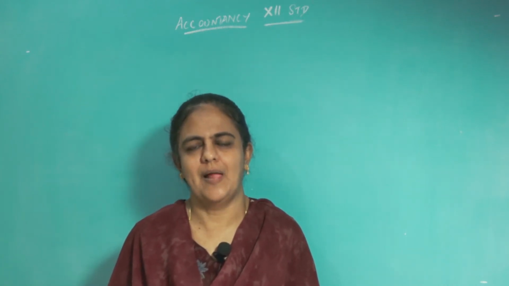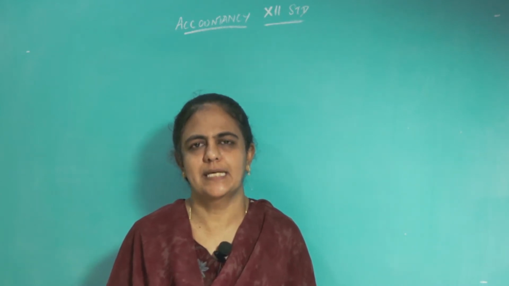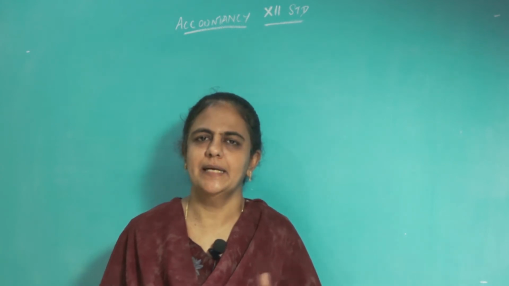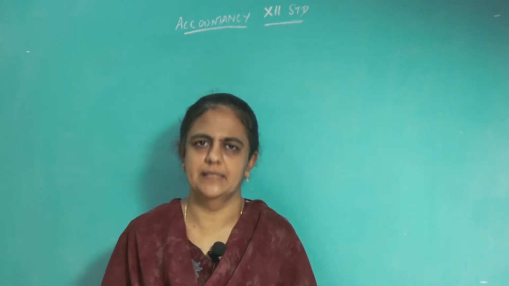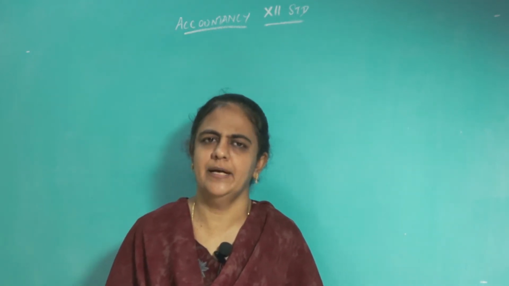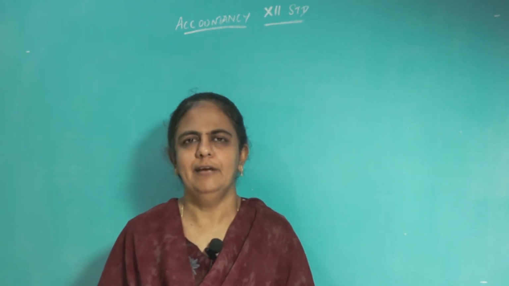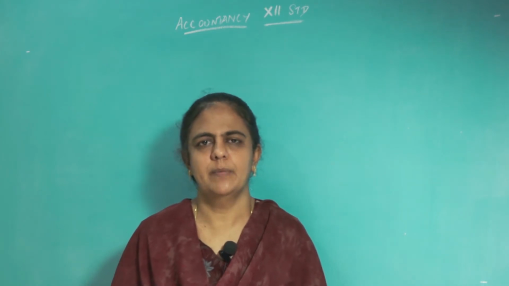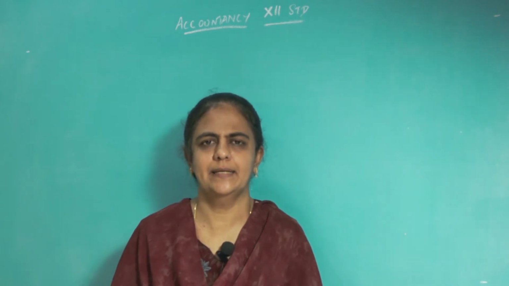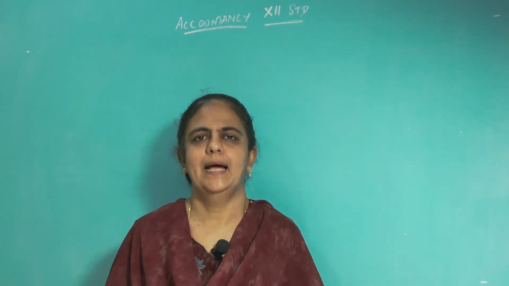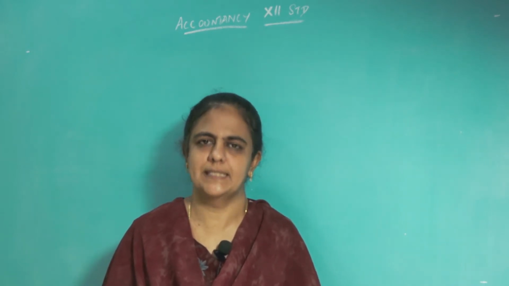In today's class, I will be teaching you what adjustments have to be made at the time of retirement of a partner. A partner can be admitted into the business with the consent of all the existing partners. In the same way, any time a partner can leave the business. That is called what? Retirement. If he is not willing to continue the business, what can the partner do? He can give a notice in writing. He can write and say that he is not willing to continue in the business. Then he can leave the business at any time. That is called retirement.